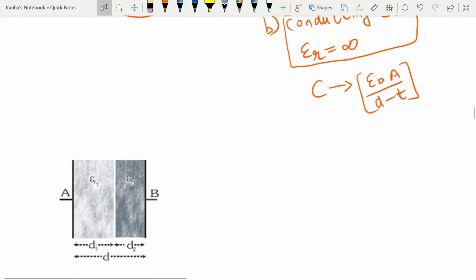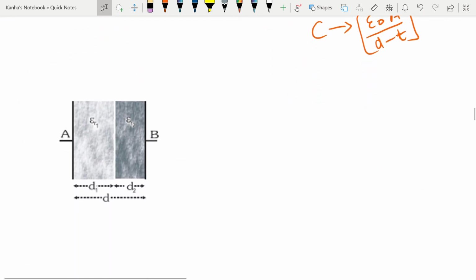The next type of problems that generally arise are when dielectrics are present in such a fashion that they divide the area and distance, A and D, of your capacitor. Let's talk about the first case, which is known as distance division. In this case, the distance is divided and the area remains the same.